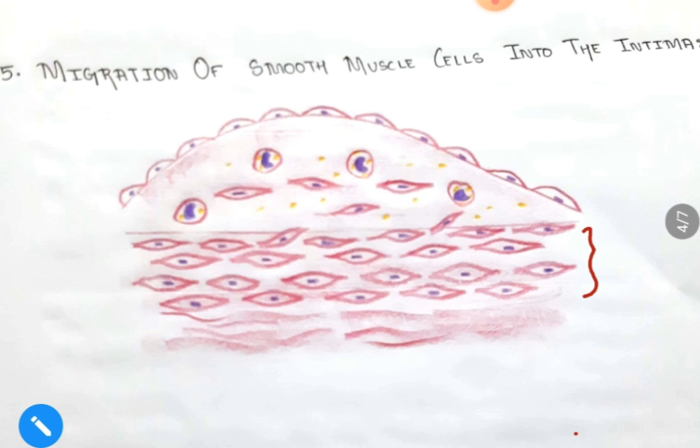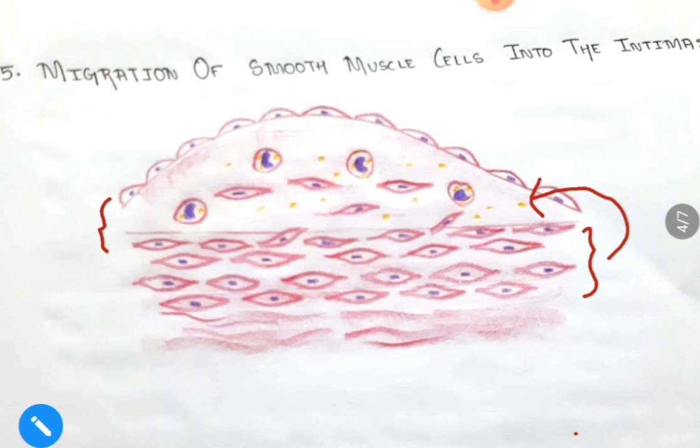The smooth muscle cells, due to these factors, will now migrate from the intermediate layer to the tunica intima layer. These smooth muscle cells will now proliferate due to the growth factors released by the activated macrophages, and the smooth muscles will migrate from the intermediate layer into the tunica intima layer.